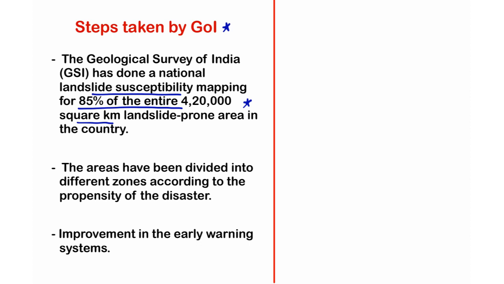And the second important aspect was that the areas have been divided into different zones. The entire landslide-prone area was divided into different zones according to the propensity of the disaster. Depending on how likely a landslide can happen in a particular place, the Geological Survey of India divided the entire landslide-prone area in India into different zones. And third one, improvement in the early warning systems. By strengthening and boosting early warning systems, and by incorporating modern science and technological advancements in the field of disaster management, we can actually mitigate these landslides, landslips, etc.